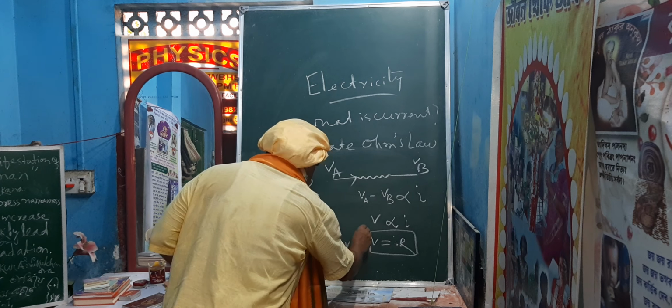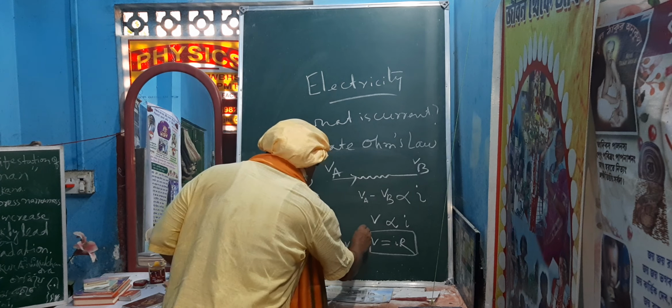So the unit of resistance is 1 ohm, 2 ohm, 3 ohm, in this way. So 1 ohm is equal to 1 volt per 1 ampere. This is the definition of resistance from Ohm's law.